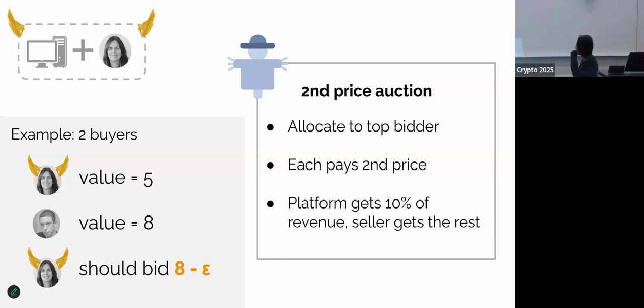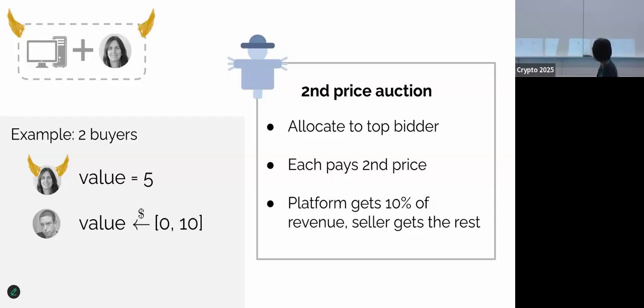So this is an example where overbidding can help. Of course, because we are running the auction using MPC, it's not necessarily the case that Shafi will know Dan's true value, because Dan is not submitting his bid in clear text. In an MPC protocol, you submit your bid in secret share format, and Shafi may not know your true value. So imagine a case where Shafi doesn't know Dan's true value, but she knows it is distributed uniformly between 0 and 10.